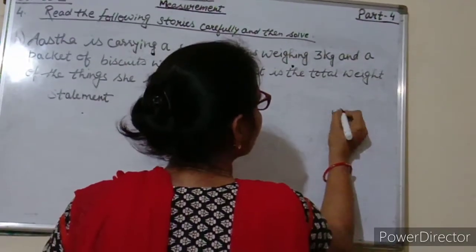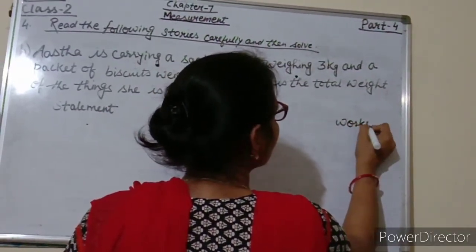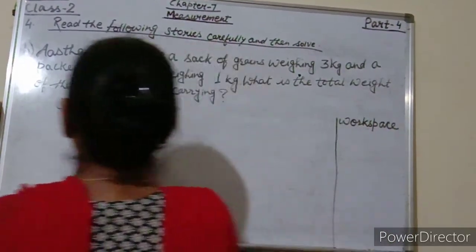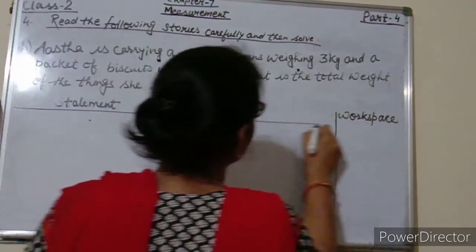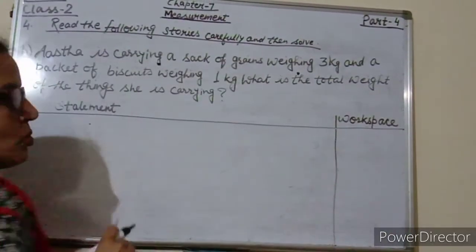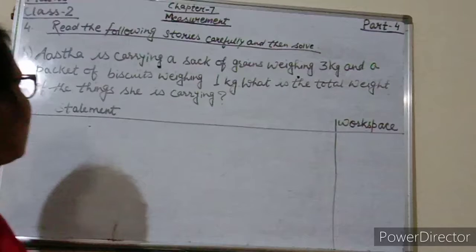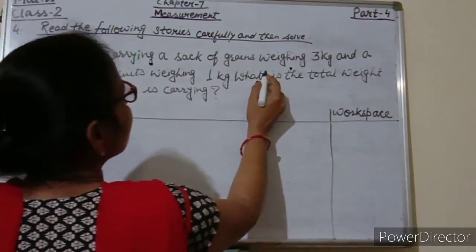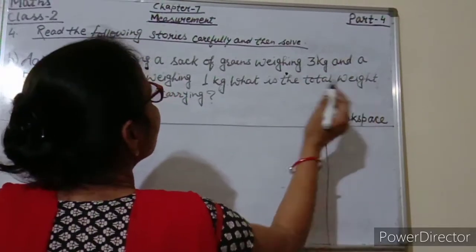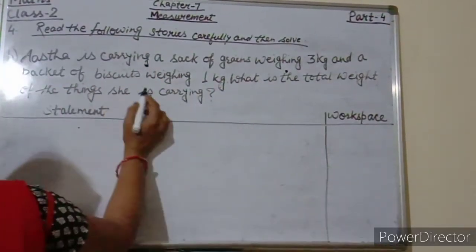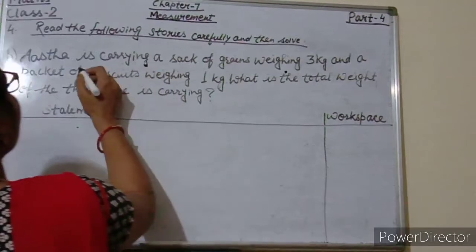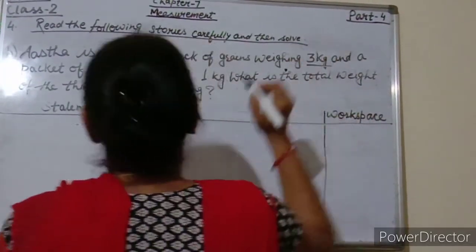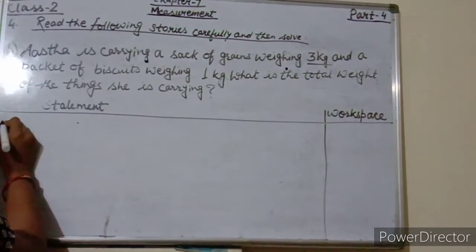Here workspace. So what will be the first statement? Astha is carrying a sack of grains weighing 3 kg. So how we will write?